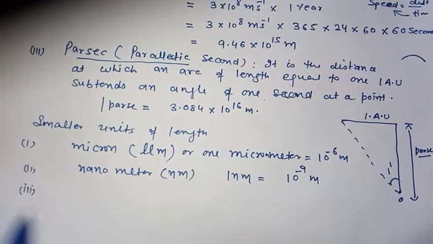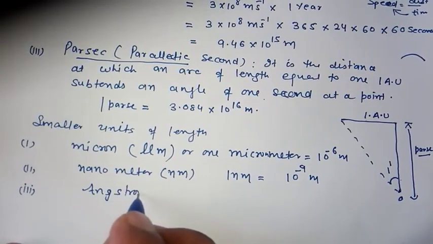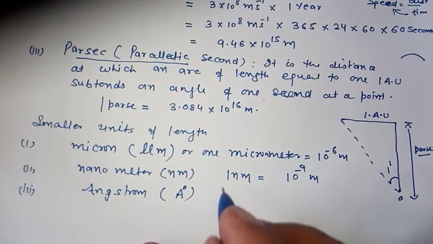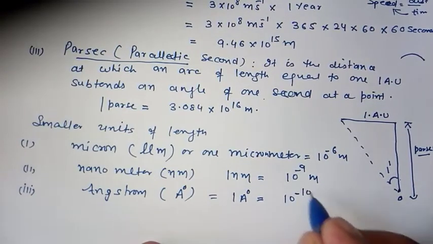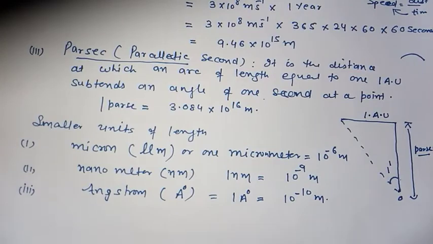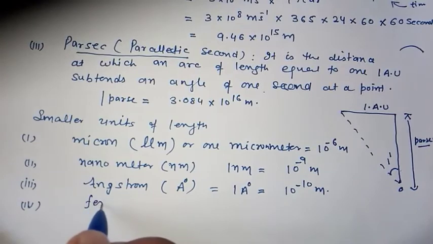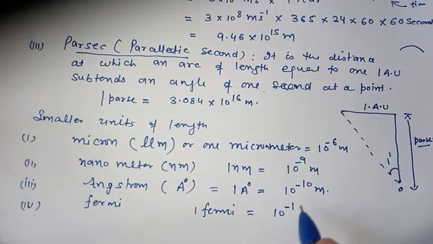Also we have one more unit, that is angstrom. Angstrom is represented by A with a circle over it. 1 angstrom is equal to 10⁻¹⁰ meter. Also we have one more smaller unit, that is Fermi. The size of a nucleus is measured in Fermi. 1 Fermi is equal to 10⁻¹⁵ meter.